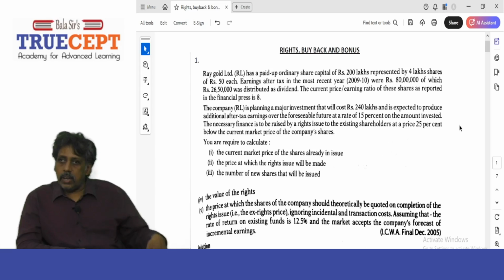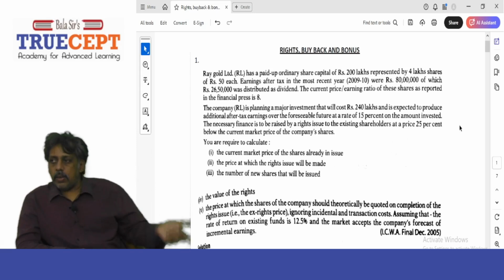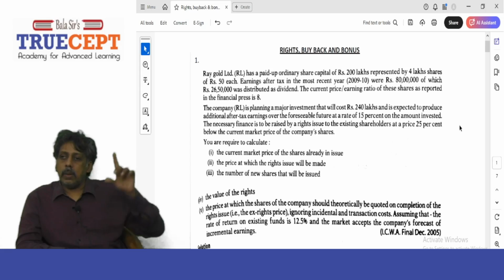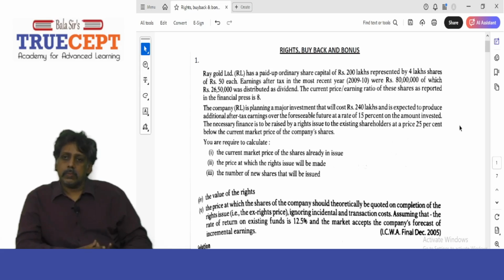Now let us read the fifth subdivision first, and then you are supposed to answer the fourth one. Yes, sir. Let's go through the fifth subdivision. The price at which the shares of the company should theoretically be quoted on completion of the rights issue. That means we have been asked to find the theoretical ex-rights price, ignoring incidental and transaction costs. Okay. Assuming that the rate of return on existing funds is 12.5% and the market accepts the company's forecast of incremental earnings. What is the meaning?